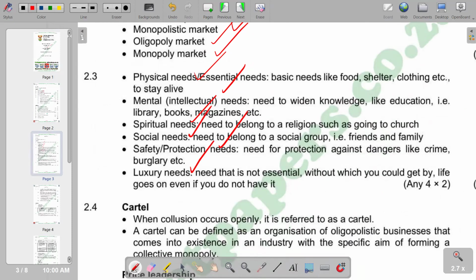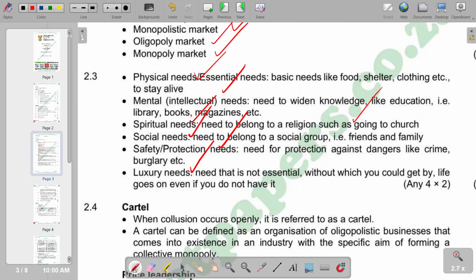In terms of physical needs, these are basic needs like food, shelter, clothing, etc. And also we've got mental needs. We are talking about the need to widen knowledge, like education; libraries, books and magazines are also part of the mental needs. Spiritual needs are the need to belong to a religion, such as going to church. We also have social needs, the need to belong to a social group, friends and family.